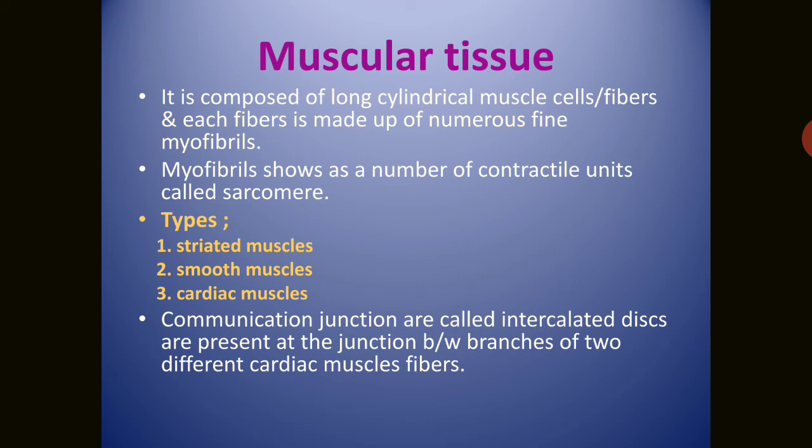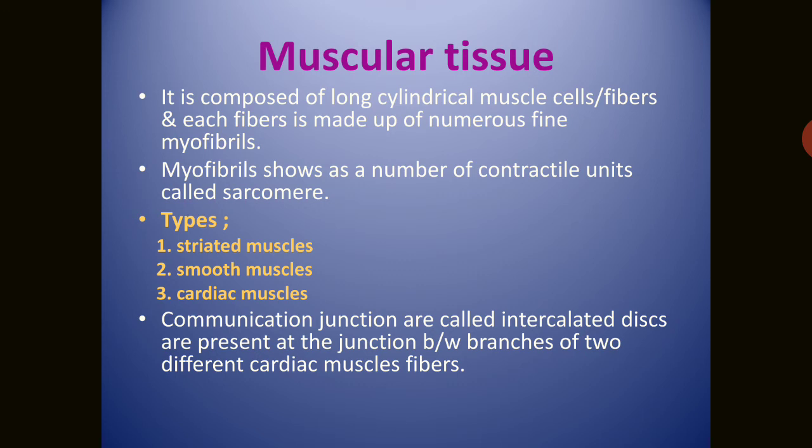Now come to the third tissue, that is known as the muscular tissue. In animals, the third tissue is known as the muscular tissue, and it is composed of very long cylindrical muscle cells or fibers, and each fiber is made up of numerous fine myofibrils, means very fine fibers compacted together to form a muscle cell or muscle fiber. It is known as the myofibril. Myofibril shows a number of contractile units, that is called the sarcomere.